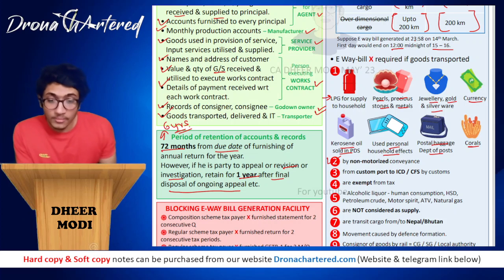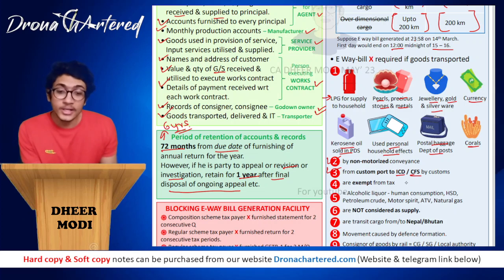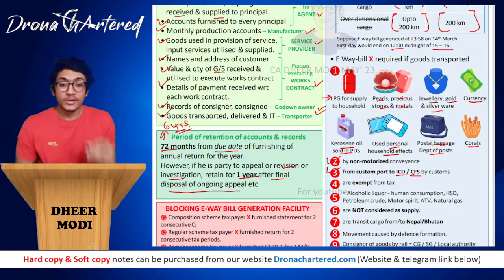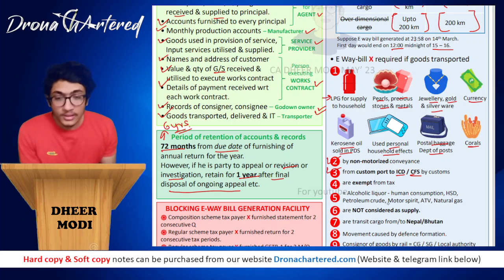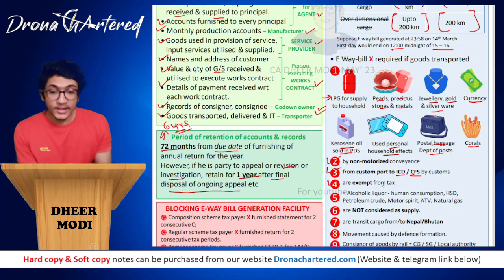Next is from a custom port to an ICD or CFA, that is your inland container depot. If it is being transferred from the custom port to the ICD, e-way bill is not required. Or if the goods being transported are exempt from tax, e-way bill is not required.